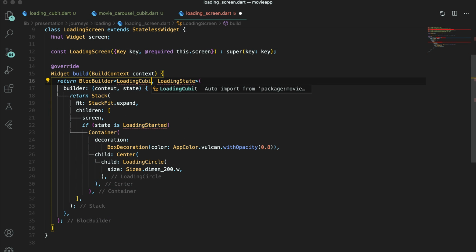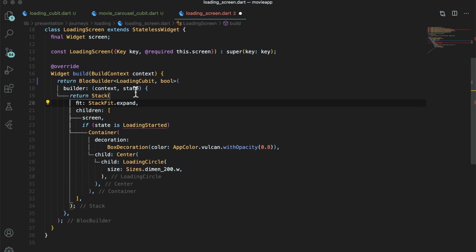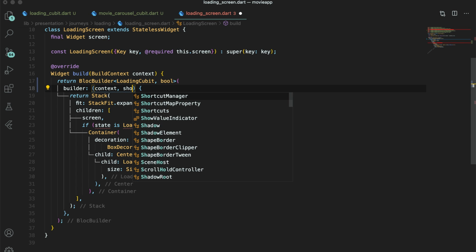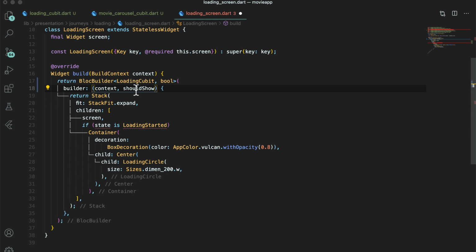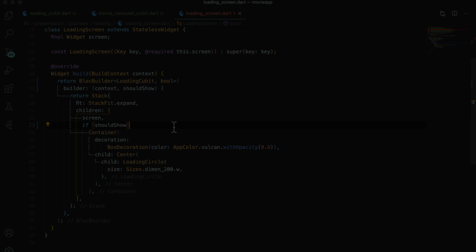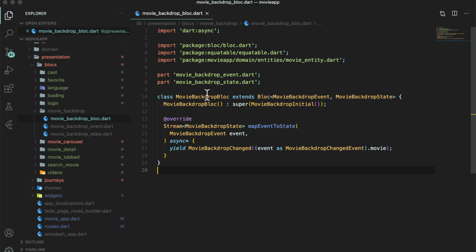Finally, open loading screen to change the implementation of block builder. Replace the state with bool and rename the variable to a meaningful name. Instead of comparing the state type, we will now check if the flag is true or false to render the UI. Now let's check another example of the same type.